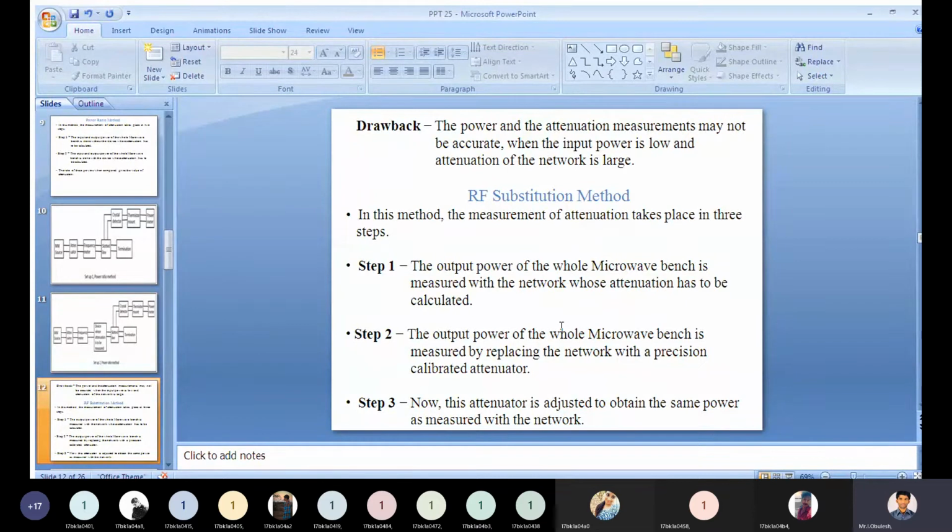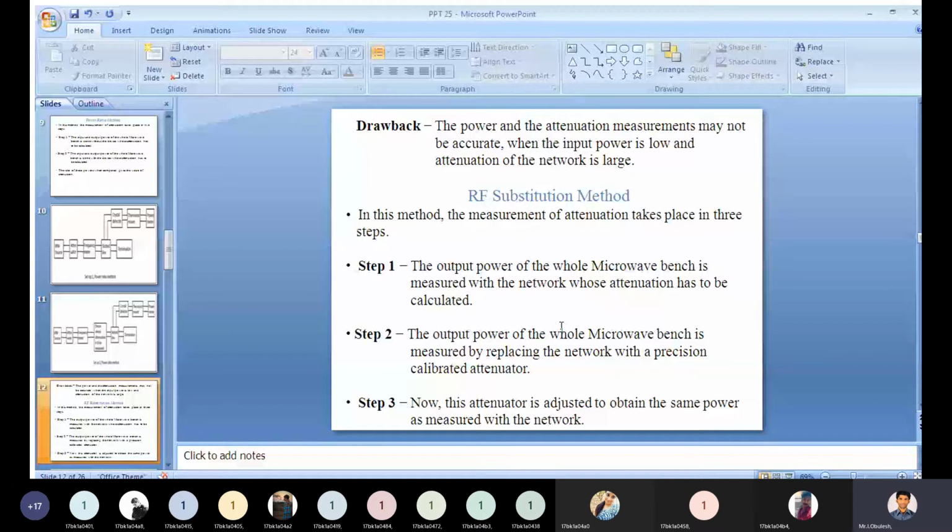Coming to step 2. The output power of the whole microwave bench is measured by replacing the network with a precision calibrated attenuator.